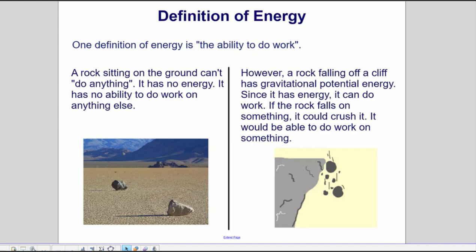One definition of energy is the ability to do work. A rock sitting on the ground can't do anything. It has no energy. It has no ability to do work on anything else. However, a rock falling off a cliff has gravitational potential energy. Since it has energy, it can do work. If the rock falls on something, it would crush it. It would be able to do work on something.